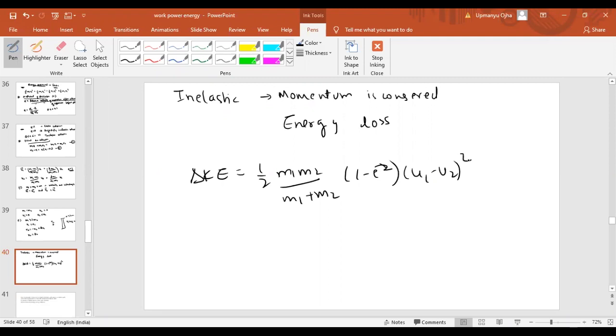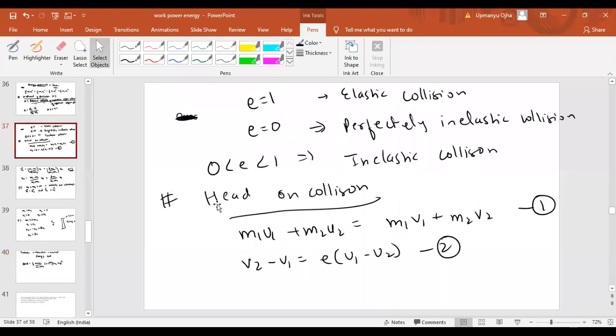Simply, what we have to do is use these two equations. In the inelastic collision, e will be equal to e itself. Then we get v2 minus v1 equal to e times u1 minus u2. Then you substitute the value of v1 and you will get the value of v2.